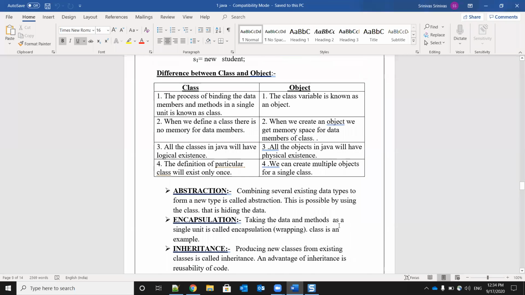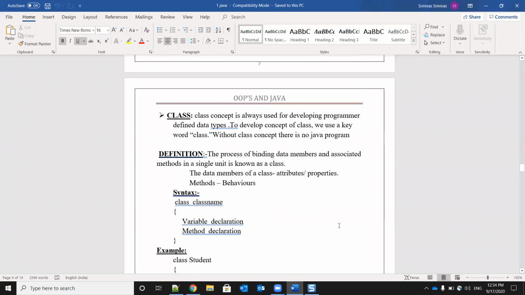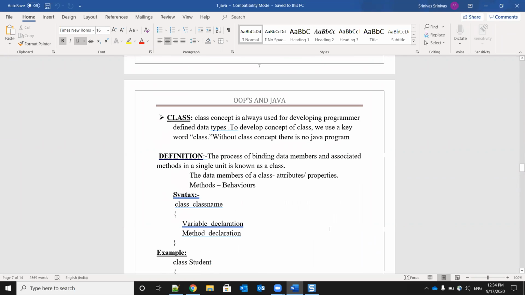What is a class, girls? Blueprint. The process of binding data members and associated methods in a single unit is known as a class. Okay.